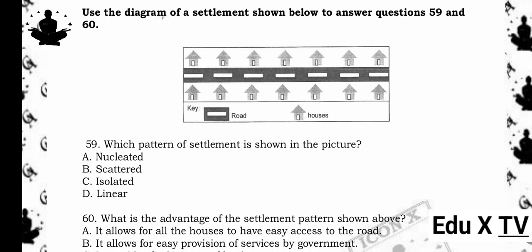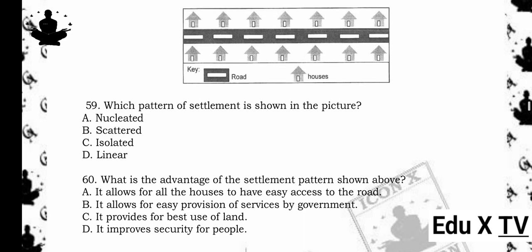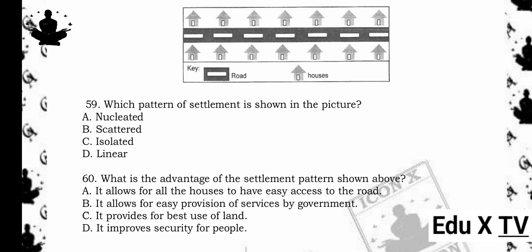Use the diagram of a settlement shown below to answer questions 59 and 60. Linear settlement picture. 59. Which pattern of settlement is shown in the picture? A. Nucleated. B. Scattered. C. Isolated. D. Linear. The answer is D. Linear. Reason being, the settlement pattern shows houses arranged in a line, often along a road or river, which is typical of a linear settlement.